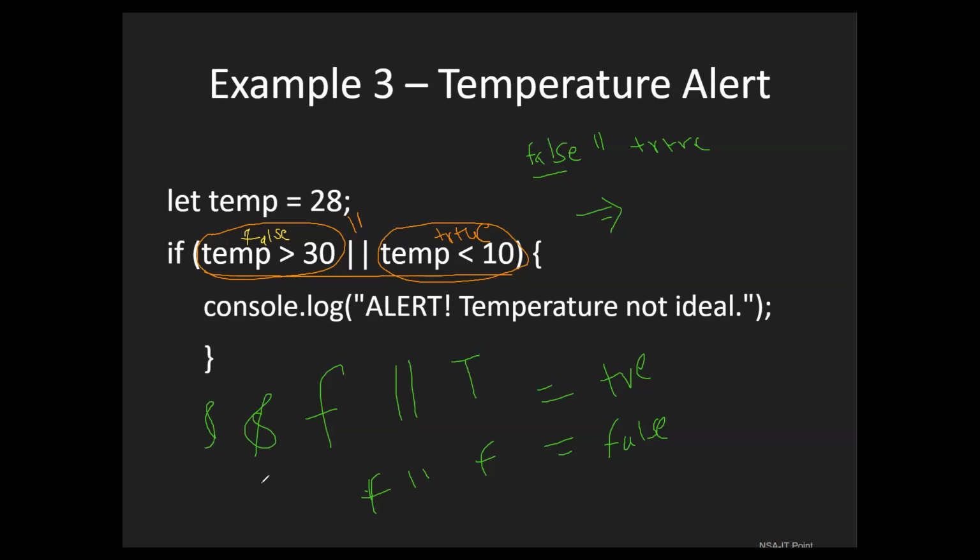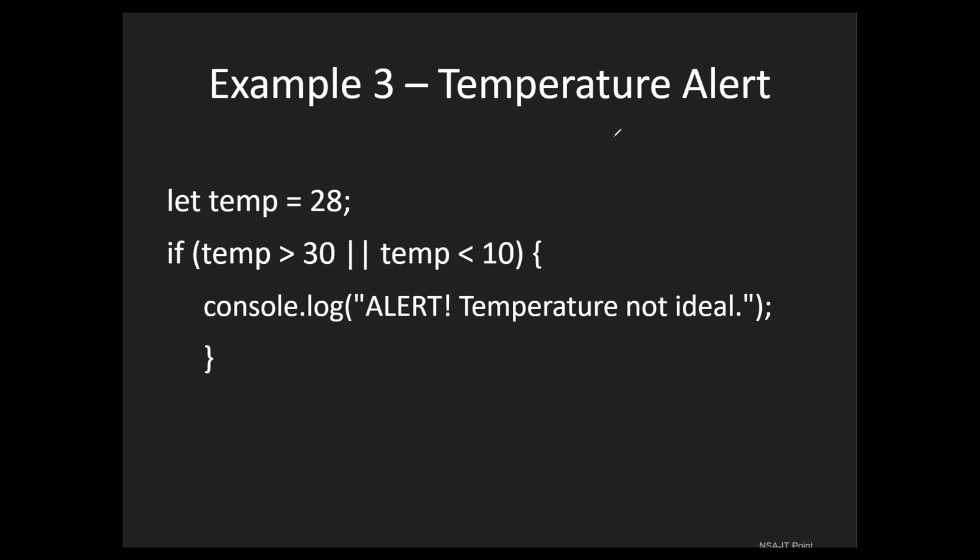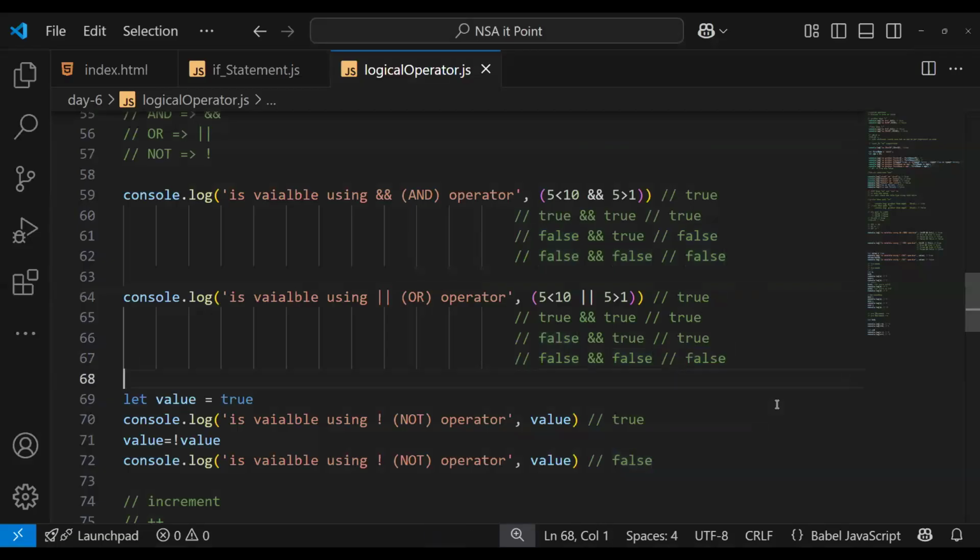Any doubt? We can see the chart again. I'll show you that chart again. See this chart. In and, true and true means true, and a single condition that is false will return false.